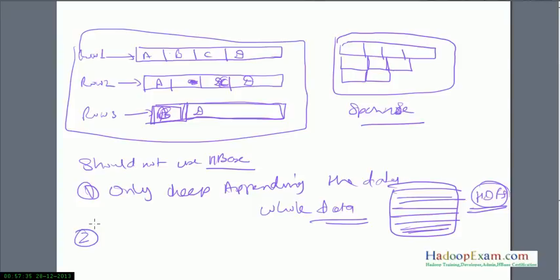So HBase is not a good fit where you need append-only mode, keep adding, and at last read the whole data, and where your queries are ad hoc queries. Ad hoc queries include joins, which we have already discussed. If you need joins, you should avoid using this. Let me explain ad hoc queries.